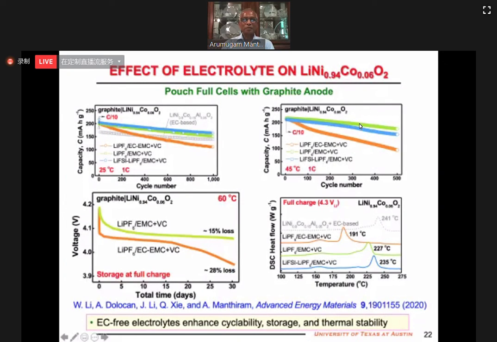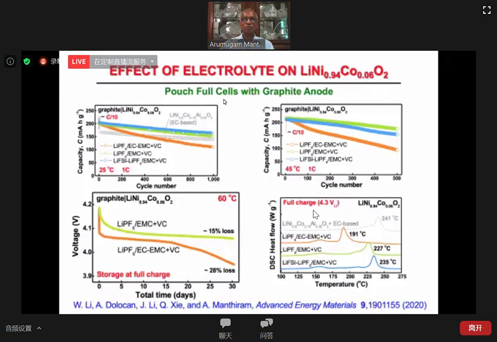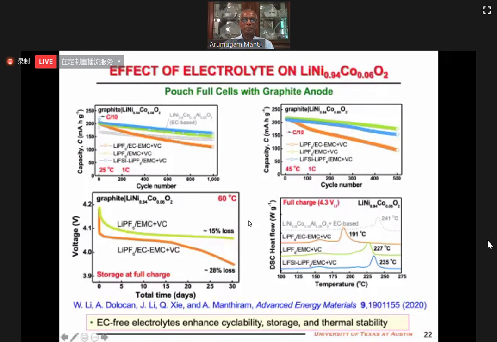So far, I talked mainly about the cathode stabilization, both bulk and surface, but we also have to work with the electrolyte. For example, I show something here, some electrolyte having EC, this does not have EC, and we also change salt. When you do not have any ethylene carbonate in the electrolyte, that gives better cyclability both at 25 degrees C as well as at 45 degrees C.